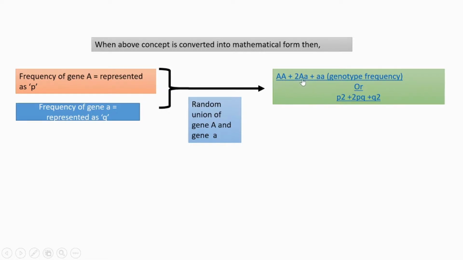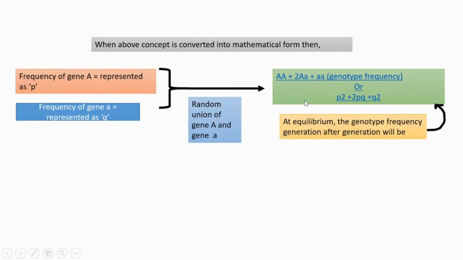In that tabular column we have seen that. And how can it be rewritten in this form? P square. Why? 1 A is P, so P into P is P square. 2 into PQ. Q is that of small a and P is that of capital A. That's why PQ. Again plus Q square. Q, 2a is there, Q square. That is the genotype frequency, its expression. At equilibrium, this genotype frequency will stay stable throughout so many generations.